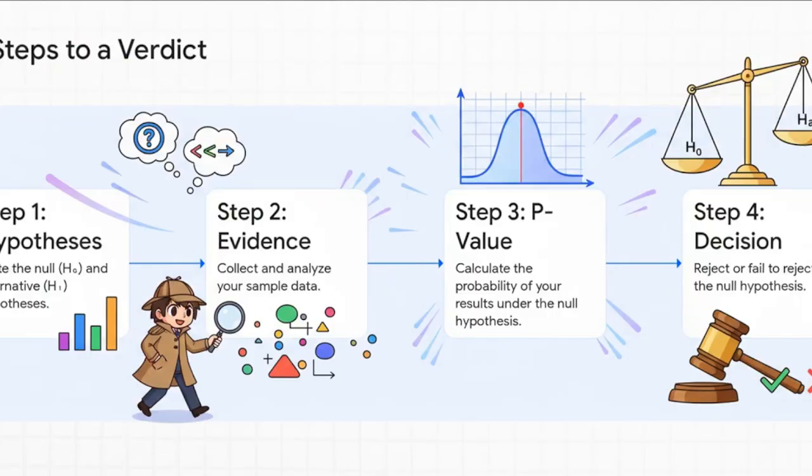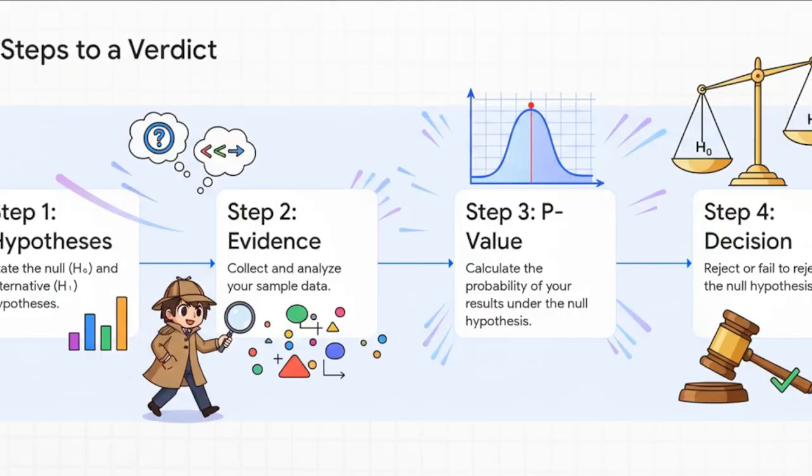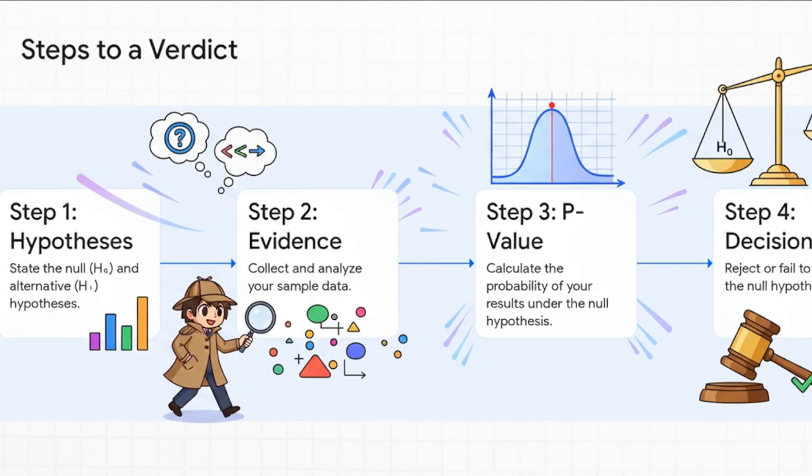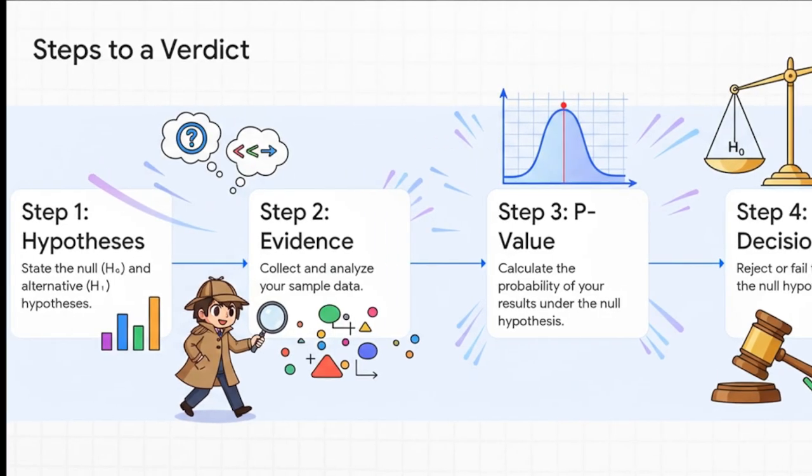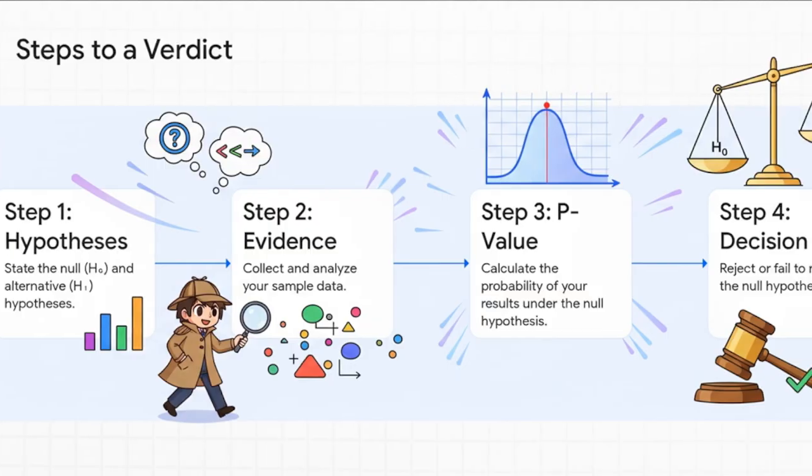And to decide between these two stories, data detectives follow a really clear 4-step process. First, you state your two competing theories. Second, you go out and collect your evidence, your data. Third, you weigh that evidence. And finally, fourth, you make a formal decision.